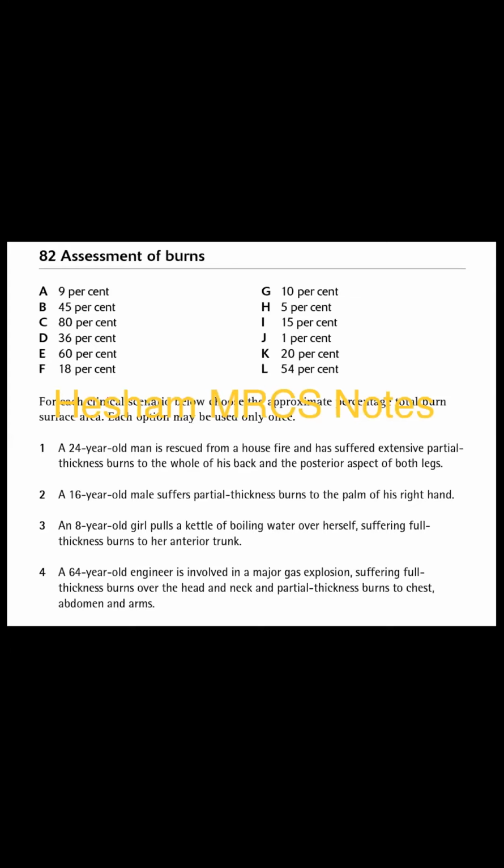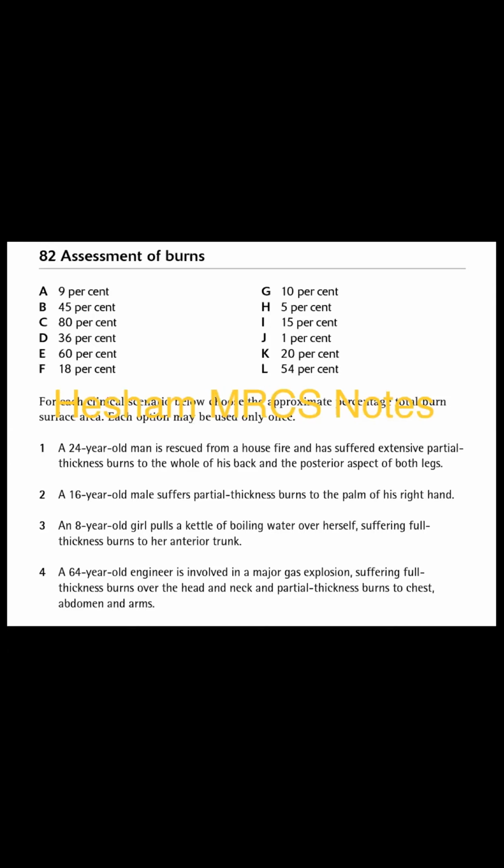Okay, excellent. Then I will share some more burn questions, also collected from outside. Assessment of burn area, the percentage for each. There are 4 questions and you have to select from the options above. First one, a 24-year-old man is rescued from a house fire and suffered extensive partial thickness burns to the whole of his back and posterior aspect of both legs.